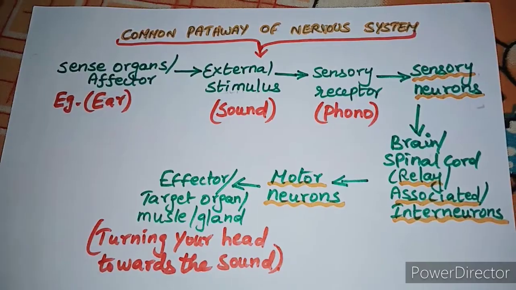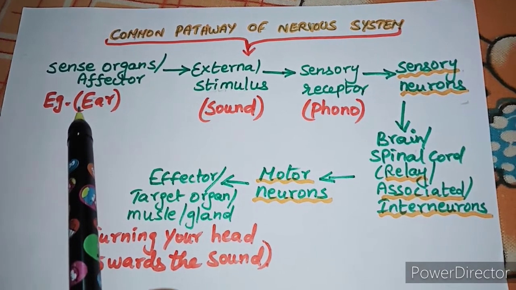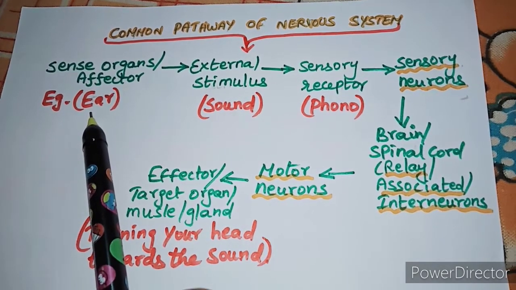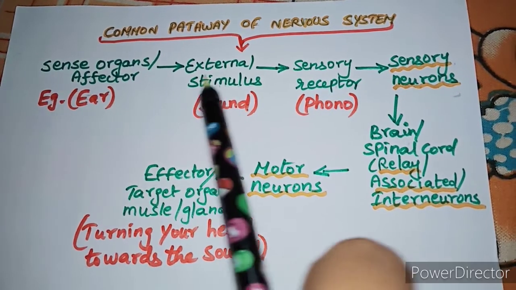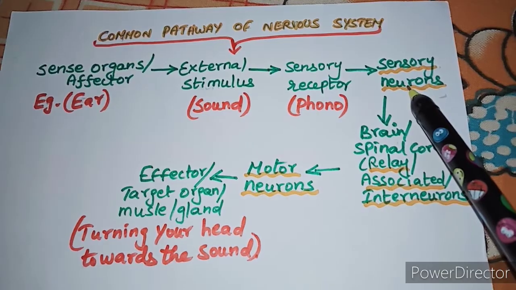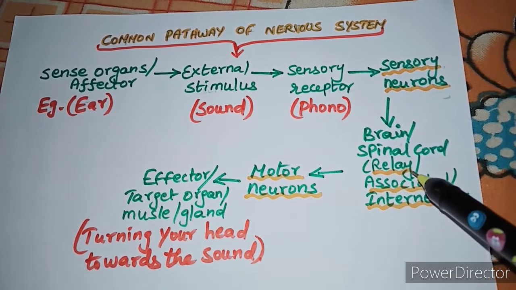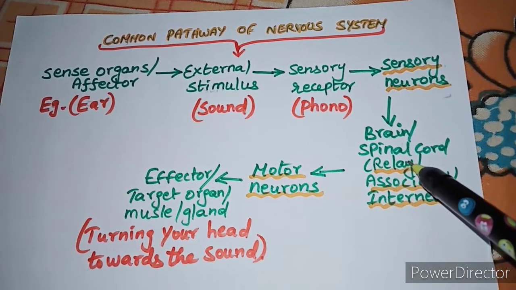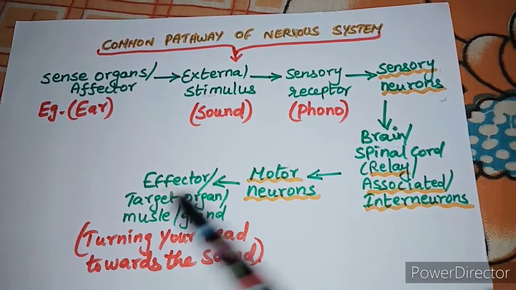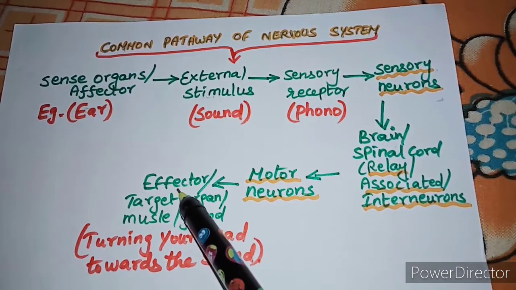Now I am giving you one more example. Instead of ear, you can take the sense organ as tongue. So the tongue, after doing physical exercise, you feel so thirsty because the tongue becomes dry. So the information is taken by the sensory receptors called gustatory receptors, and it goes to the sensory neurons. And from the sensory neurons, it is conveyed to the brain and spinal cord with the help of relay neurons. And the brain and spinal cord give the order to the effector, and it is taken through the motor neurons. Now which will be the effector? The effector may be your hand to pick up the water and drink.